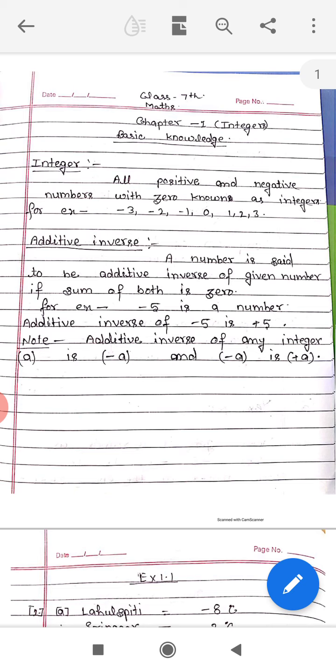Additive inverse. A number is said to be the additive inverse of the given number if the sum of both is 0. For example, -5 is a number. The additive inverse of -5 is +5. Note: the additive inverse of any integer a is -a, and of -a is +a.